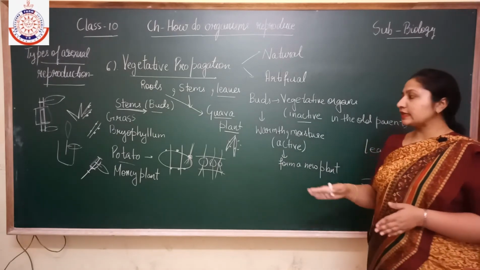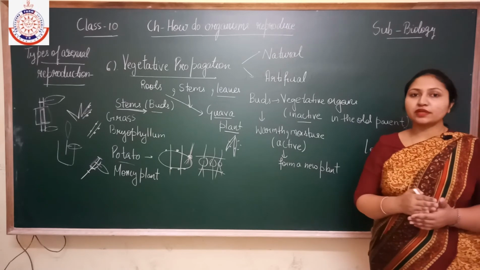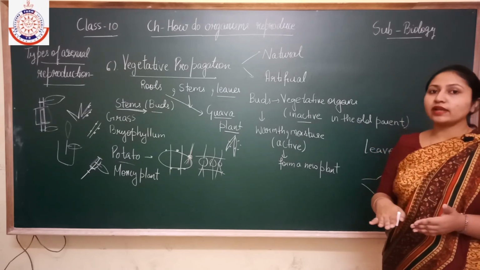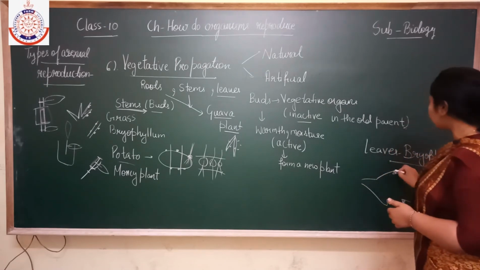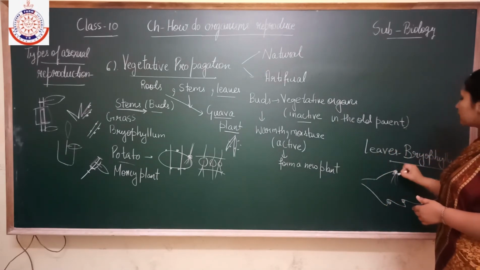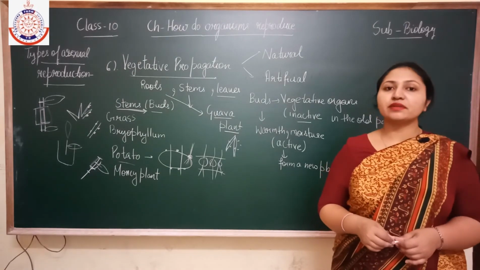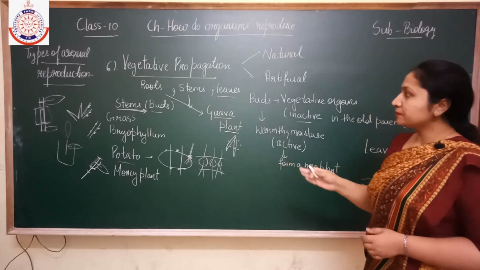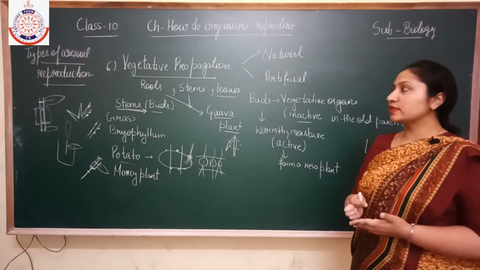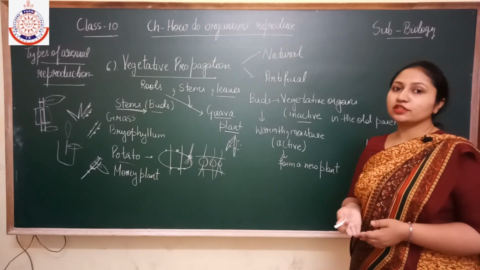So if any leaf falls from the tree and gets the proper conditions, means it is covered by the soil and gets the proper warmth and moisture, then the roots will arise from these buds and the shoot arises and it forms a new plant, when the bud is in the active condition. So in this manner, from the roots, from the stems and from the leaves, the new plant originates.